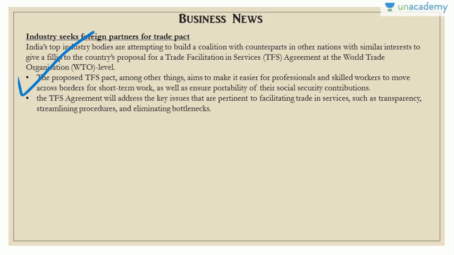So this will basically facilitate the movement of people between countries, and the visa norms will be relaxed a little. The TFS agreement will also address key issues pertinent to facilitating trade in services, such as transparency, streamlining procedures, and eliminating bottlenecks. So this will be a good move if India manages to seal this trade facilitation services agreement.